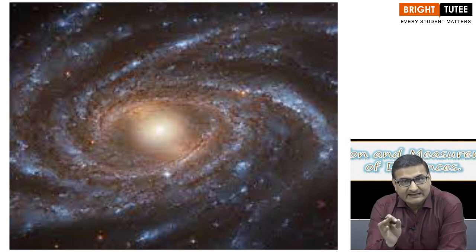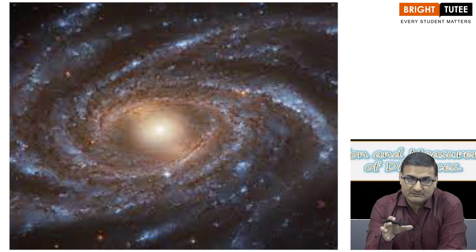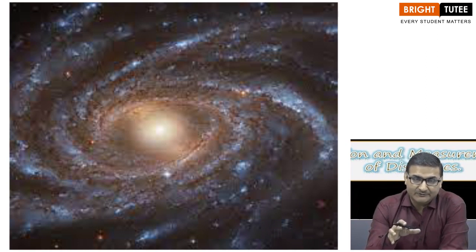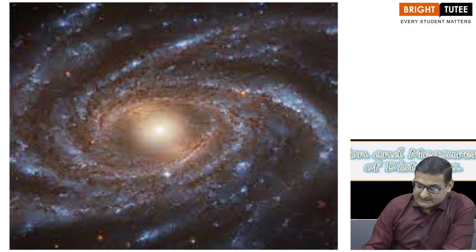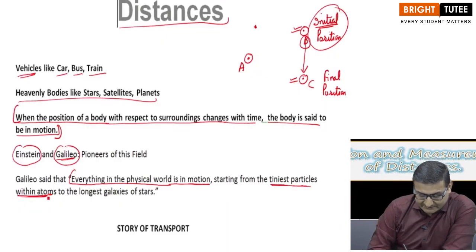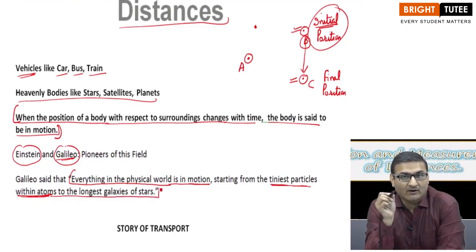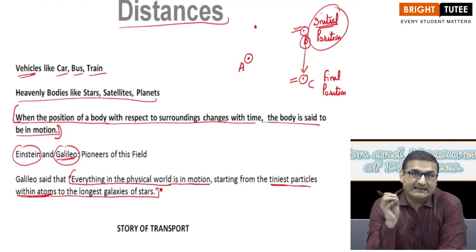So everything is made up of atoms. Those atoms are further made up of subatomic particles called electrons, protons and neutrons. As per Galileo, starting from the tiniest particles within the atom, to the longest galaxies of stars, they all are constantly in motion, they all are constantly moving, right?